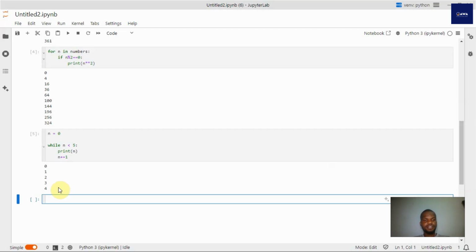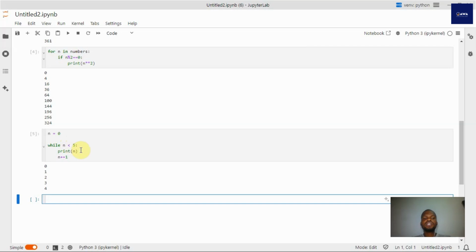If I execute this, initially n is equal to 0, so it prints n, and then n increases by 1. It goes and checks, is n still less than 5, which is true, so it prints 1. Then it increases to 2, checks again, is n still less than 5, which is true, it prints 2, then increases to 3, until we get to 4. That's n equal to 4, so it increases by 1, which is now 5, and it goes back again to check, is 5 less than 5, which is not true, and the process terminates.